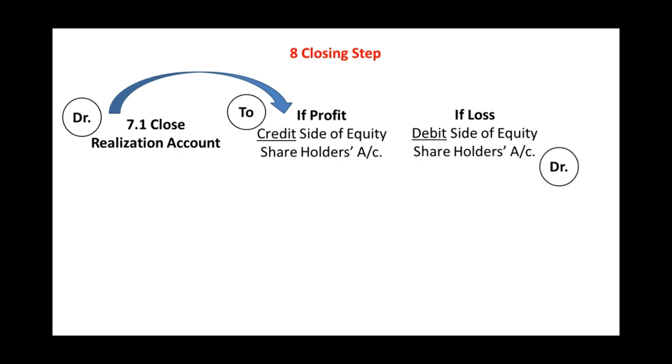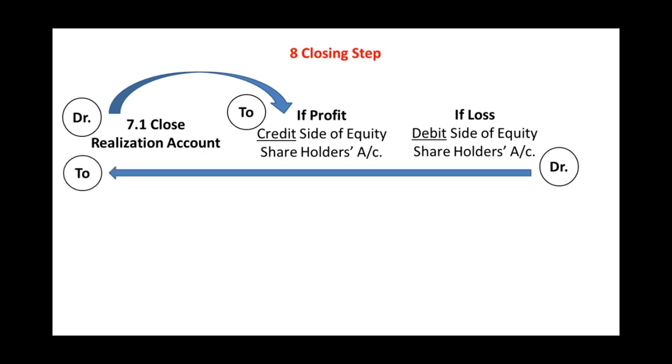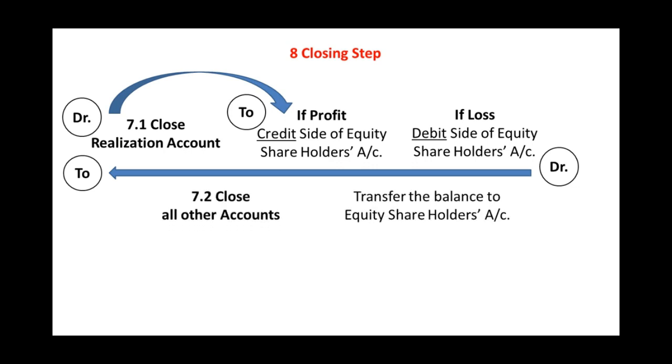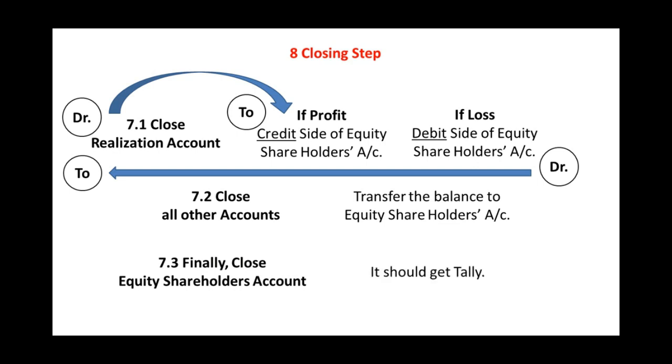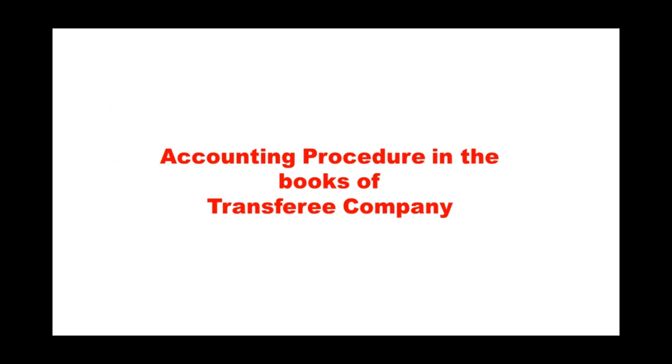In case of loss, the journal entry will be equity shareholders account debit to realization account. Then you have to close all other accounts and transfer their balances to equity shareholders account. And lastly, you have to close equity shareholders account and it should tally. Now let us go ahead and see the accounting procedure in the books of transferee company.